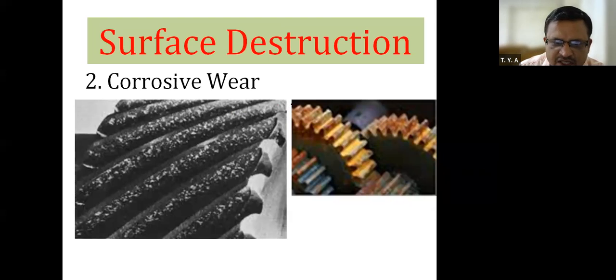Therefore, here in this PPT, you are observing that corrosion of the gears takes place. Now, why does the corrosion of the gear take place? What are the causes? Due to insufficient lubrication at the point of contact.